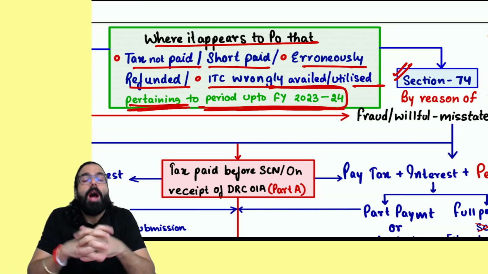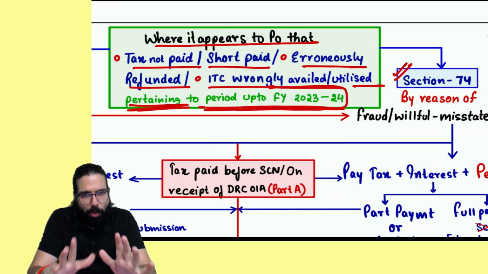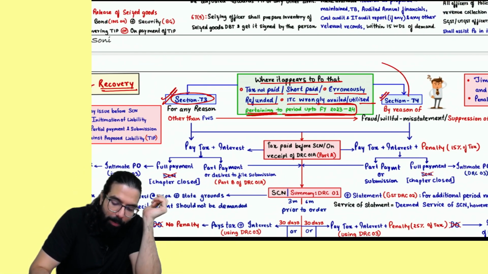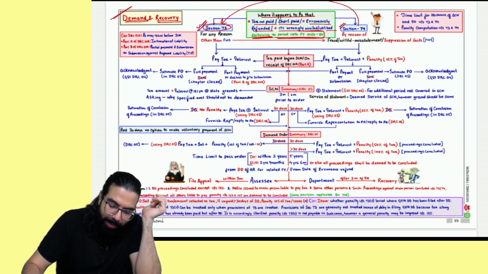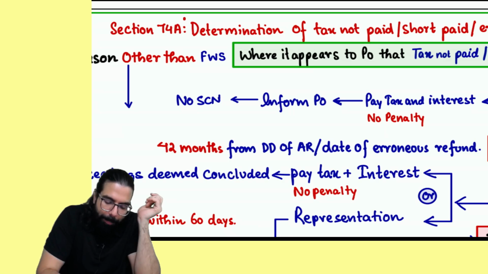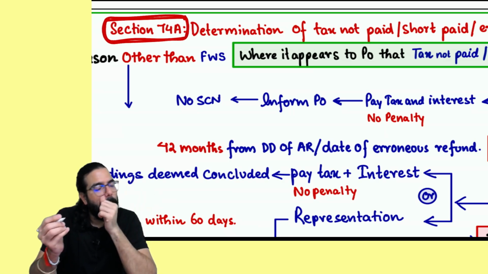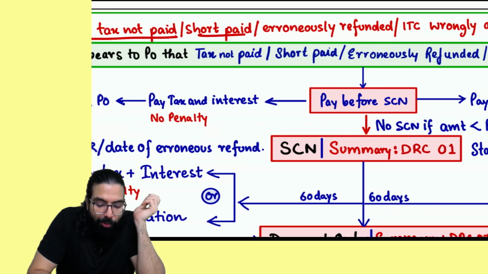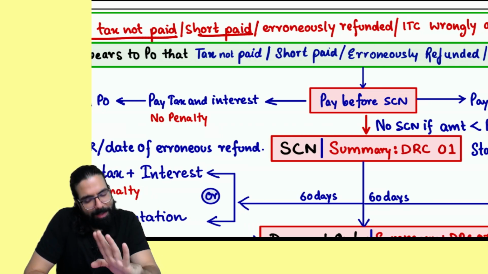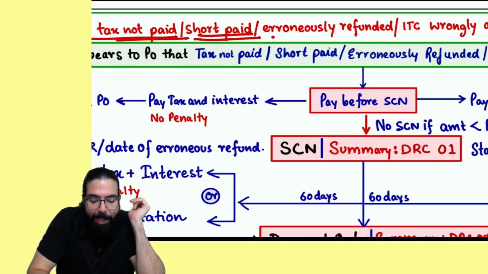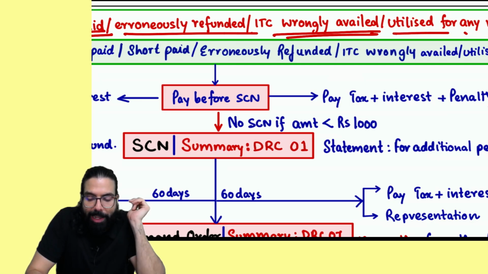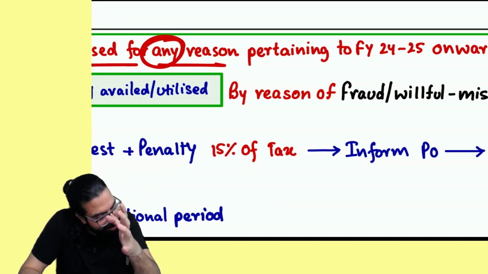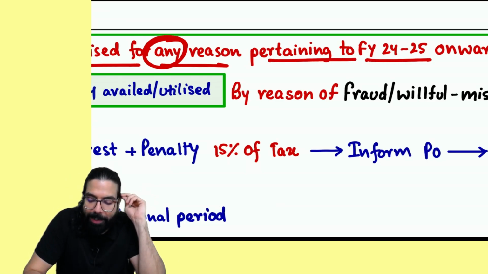the officer will apply either section number 73 or section number 74. After the year 2024, from 24-25 onwards, the government has merged these two sections and made one common section, which is called section number 74A. Over here, the government has introduced section number 74A. The first point it says, determination of tax not paid, short paid, is everything the same. Small changes, listen carefully. Tax not paid, short paid, erroneous refund, ITC wrongly availed or utilized for any reason, whether it is a fraud case or non-fraud case, section number 74A is now applicable, pertaining to financial year 24-25 onwards.